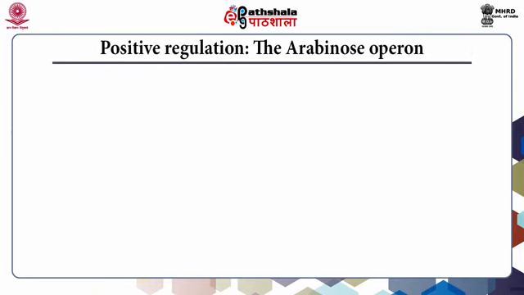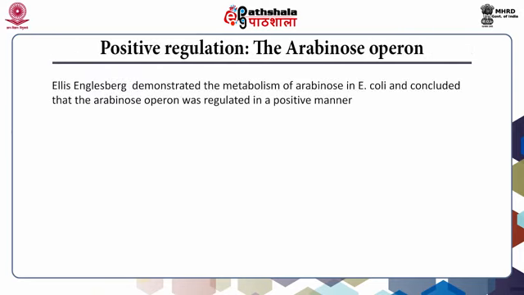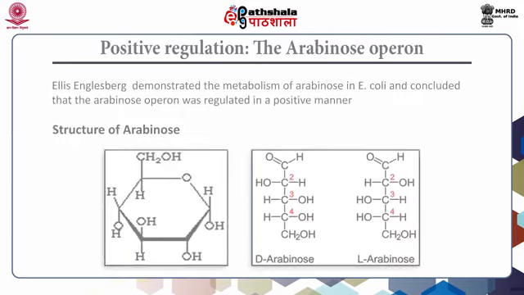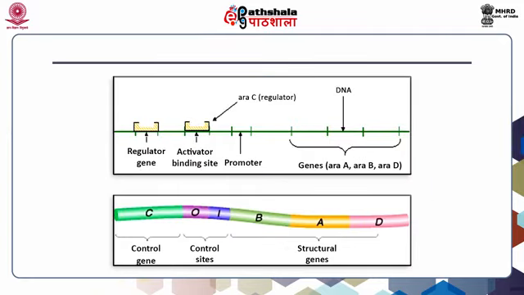Positive regulation, the arabinose operon. Ellis Engelsberg demonstrated the metabolism of arabinose in E. coli and concluded that the arabinose operon was regulated in a positive manner. The ARA operon codes for 3 enzymes required to catalyze the metabolism of arabinose: arabinose isomerase, ribulokinase, and ribulose-5-phosphate epimerase. The 3 structural genes are arranged in an operon that is regulated by the ARA-C gene product. There are 4 important regulatory sites as shown in the diagram.